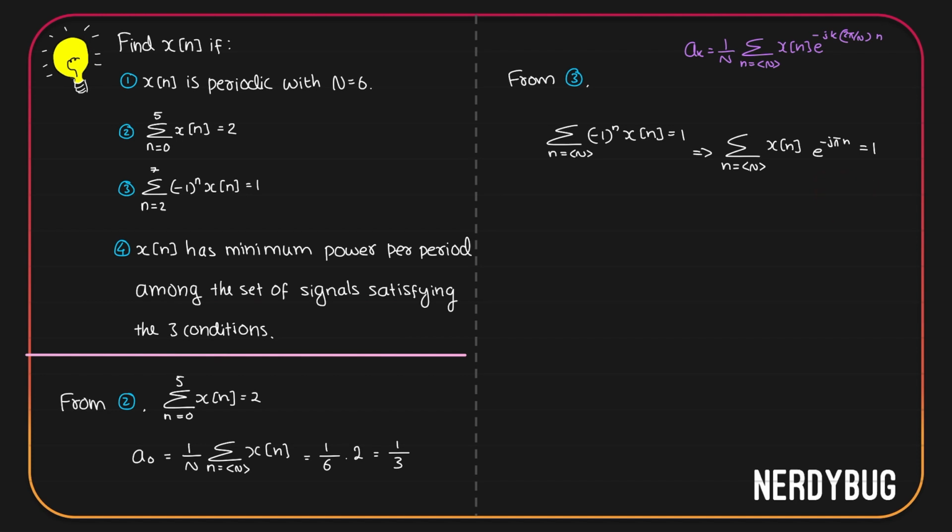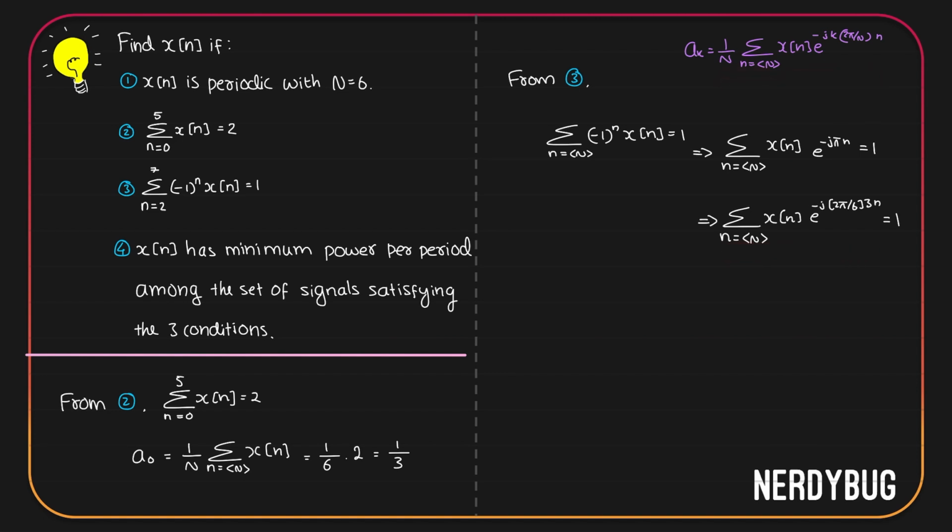I'm going to replace it by that. Then I get summation where n takes any N consecutive integer values x of n e raised to minus j 2 pi by 6 multiplied by 3n. This is equal to 1. Let us compare this with this.